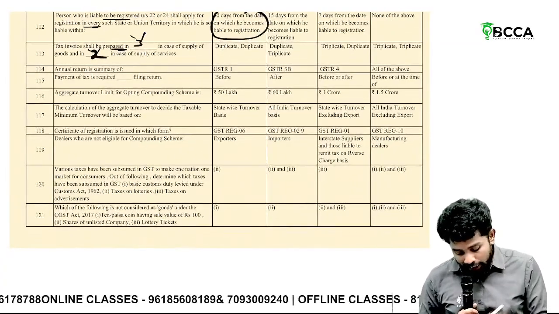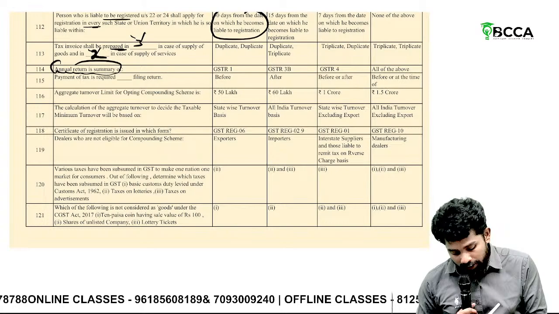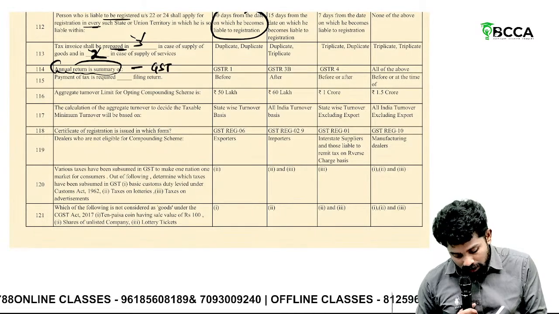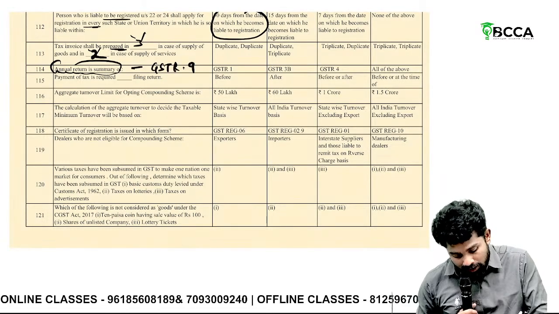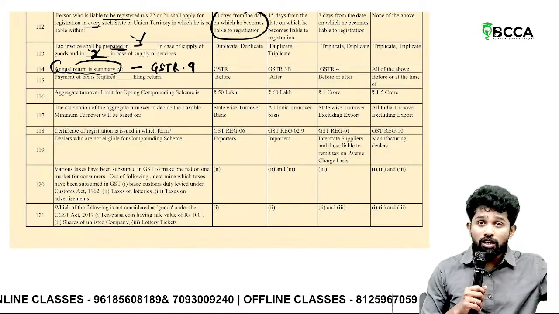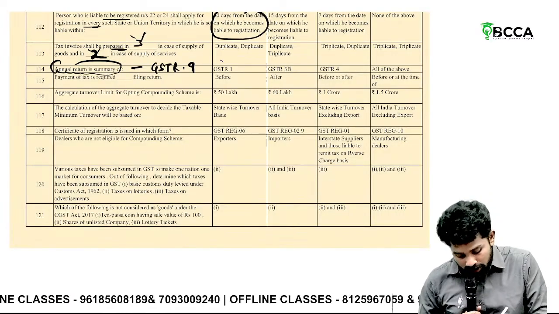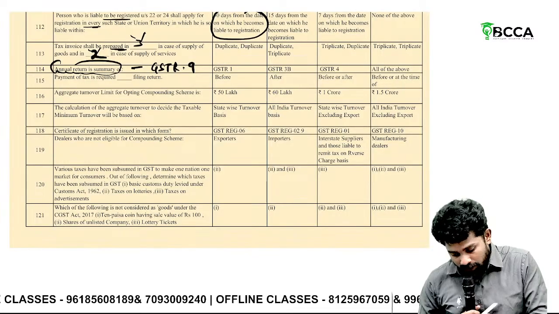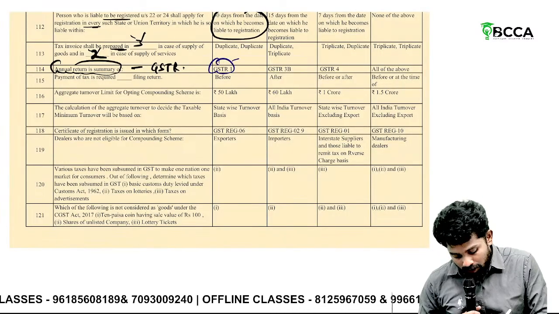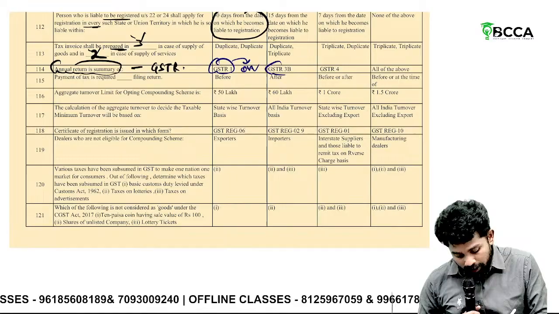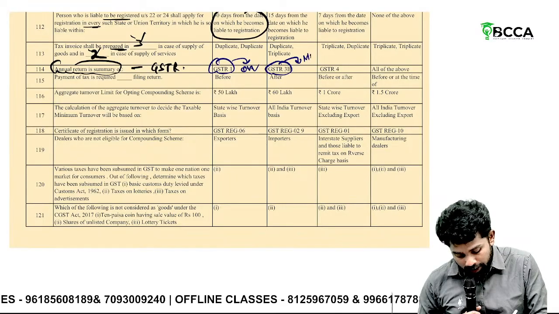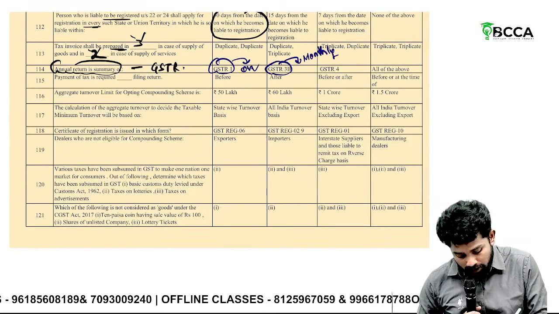Then, annual return. Annual return is filed in which form? GSTR 9. And it should contain summary of all the GSTR 1 details. What is GSTR 1? GSTR 1 consists of your outward supplies. 3B is the monthly return through which you pay taxes.